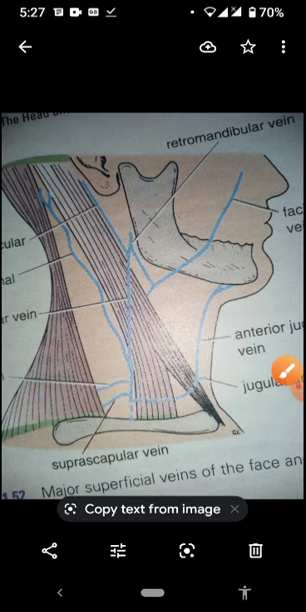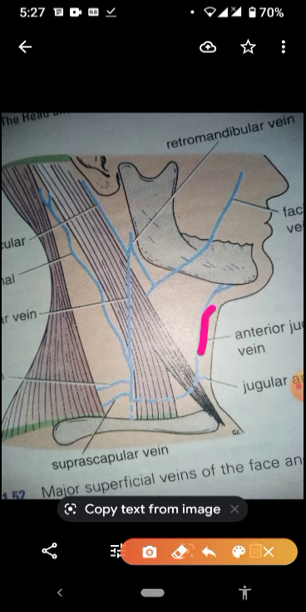Again, the anterior jugular vein is draining in the external jugular vein, and the transverse cervical is also draining, and the posterior vein of the retromandibular and the posterior auricular are also draining in the external jugular vein. This one is another vein which is draining in the external jugular vein. This is the suprascapular vein which is coming from posteriorly, you know where it is present. So it is draining in the external jugular vein.